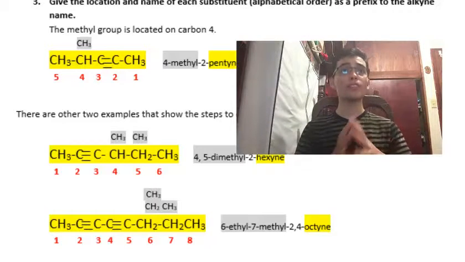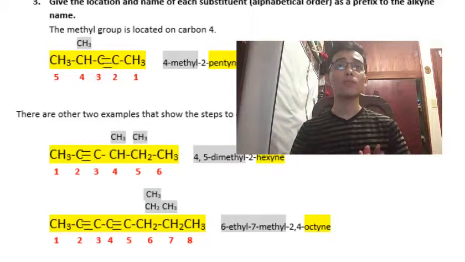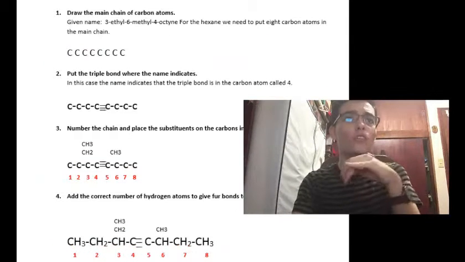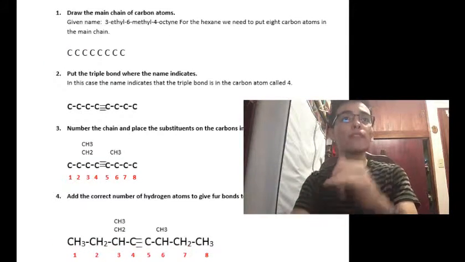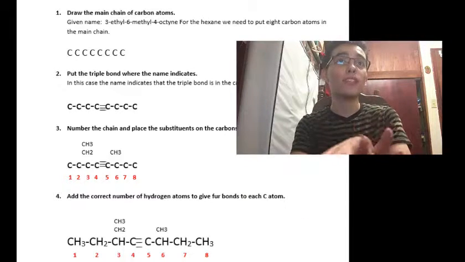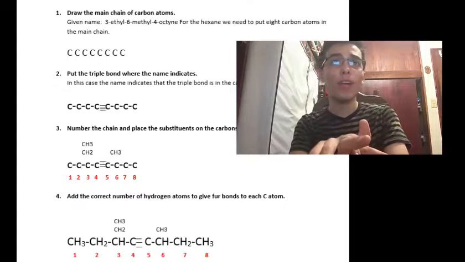Now, if you already have the name of the alkene and you need to know the formula, this step will help you to build the formula. First step, draw the main chain of carbon atoms. Given the name 3-ethyl-6-methyl-4-octane.